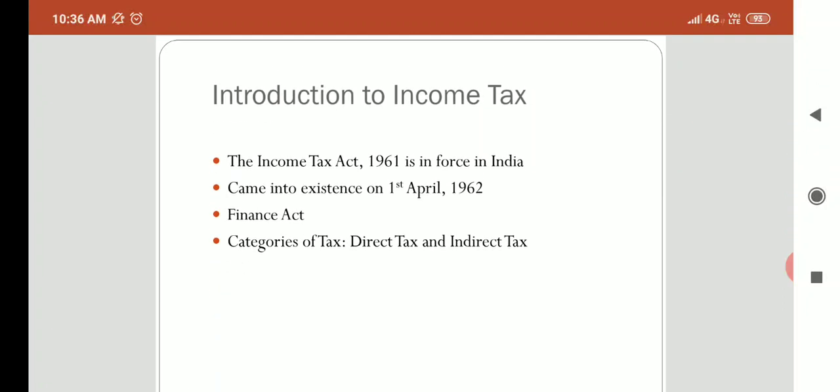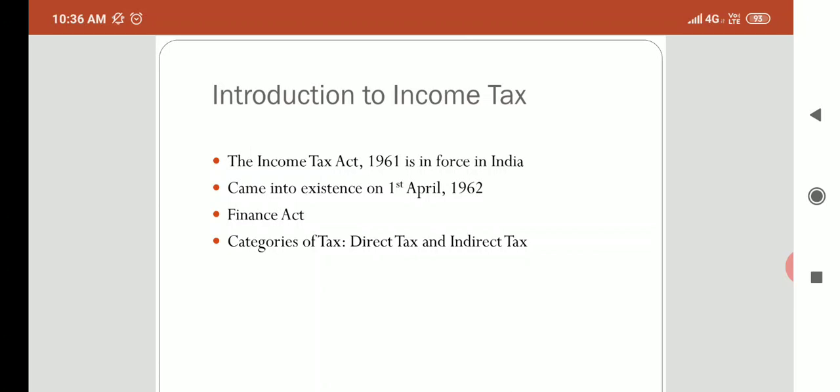Introduction to Income Tax. As you all know, the Income Tax Act 1961 is now in force in India. The present Income Tax Act was enacted in the year 1961 and came into force on 1st April 1962.